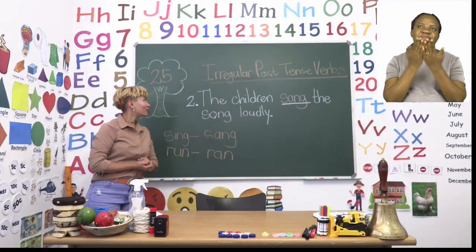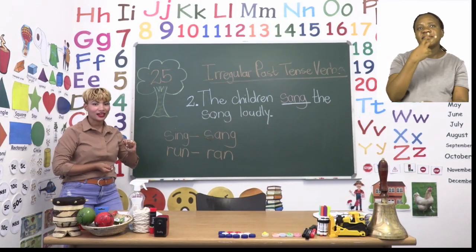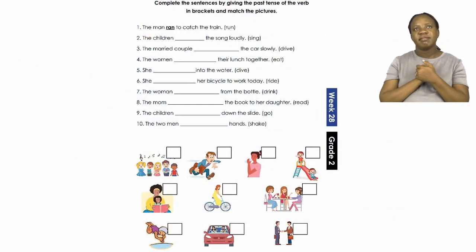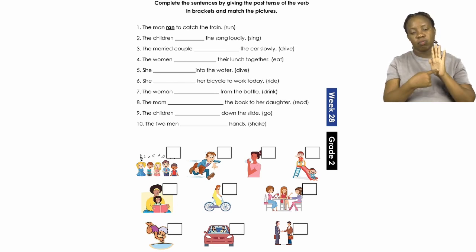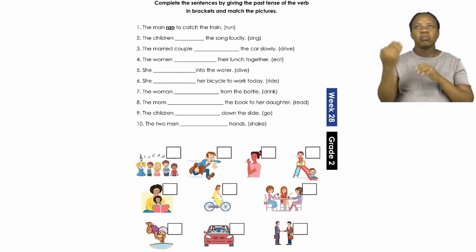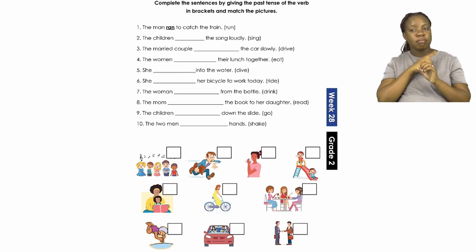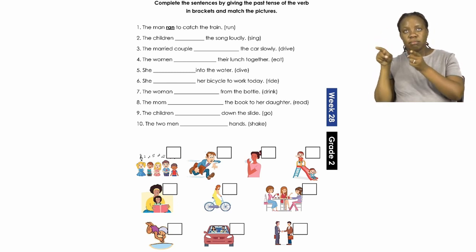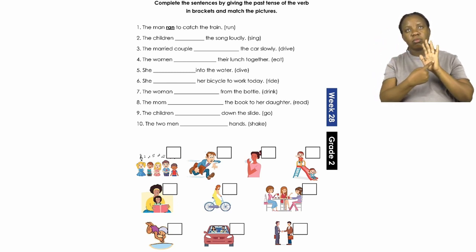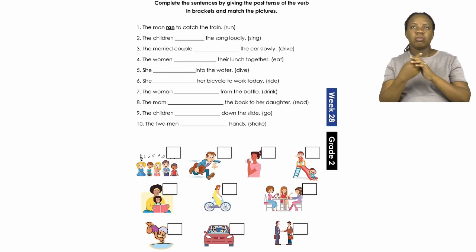Let's start this part of our lesson on page 25. Now here we will do irregular past tense verbs. It says here that we need to complete the sentences by giving the past tense of the verb in brackets and then match the pictures. Now you will see there all the sentences from number 1 to number 10.